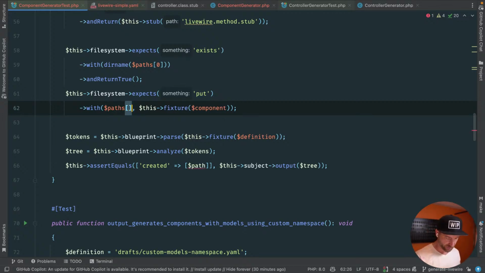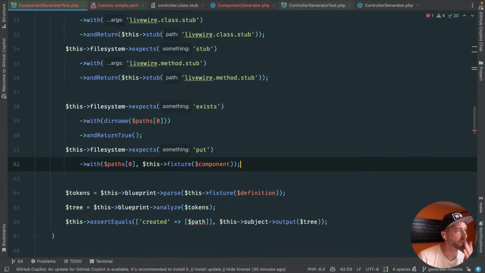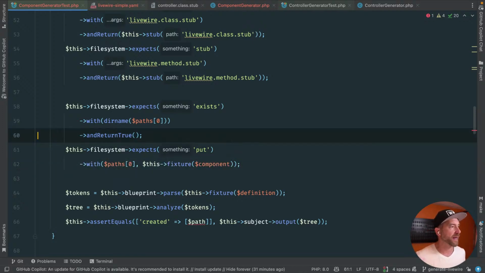So let's say paths 0 here. This fixture component. What is component? So expects. What does this expect? Oh, I see what's going on here. The view is always going to be the stub. So that's kind of irrelevant. So we don't need a fixture for that. It's just, for now, it's always going to be that. Someday it might be something else, but for now, that's what it is.